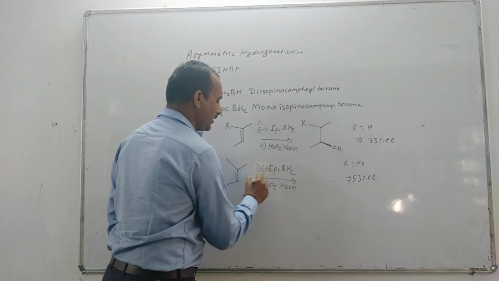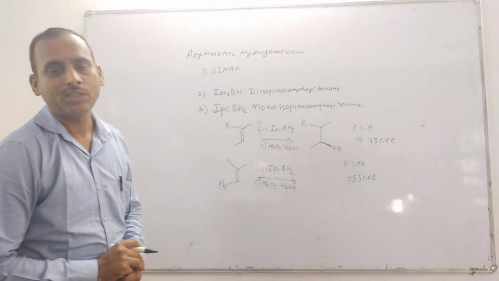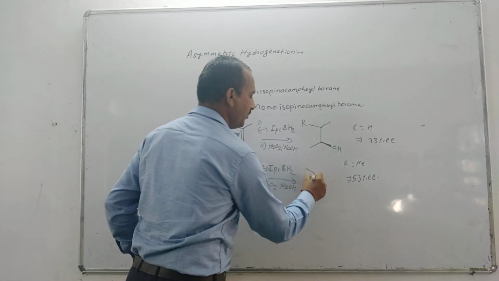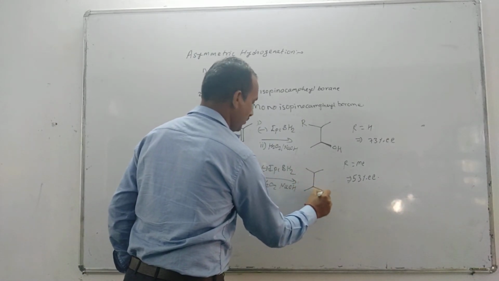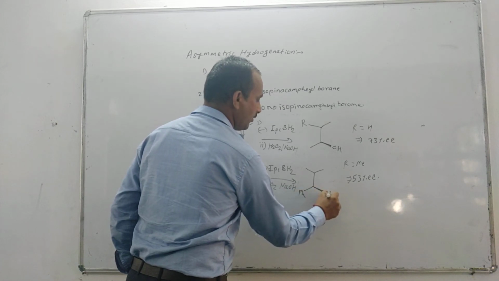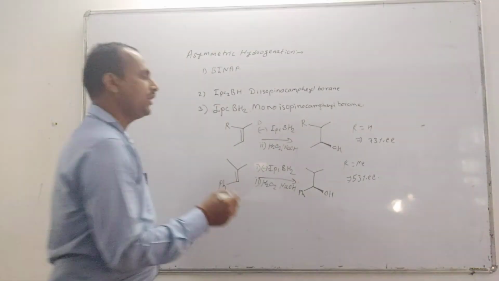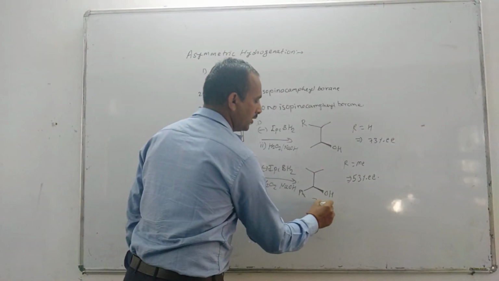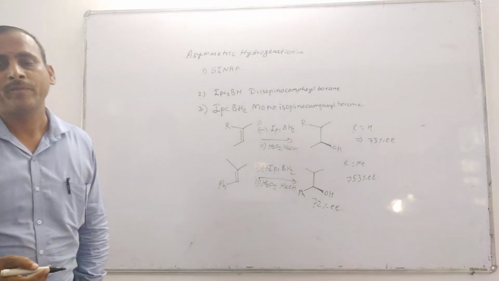So the first and second steps, hydroboration followed by oxidation, give again this type of alcohol. 72% enantiomeric excess is obtained for this product.